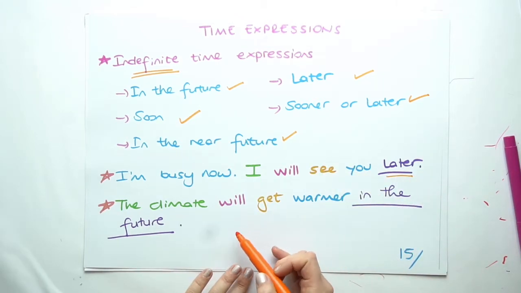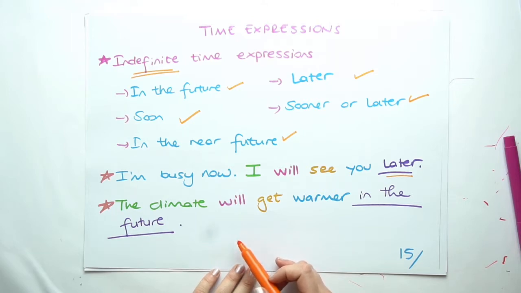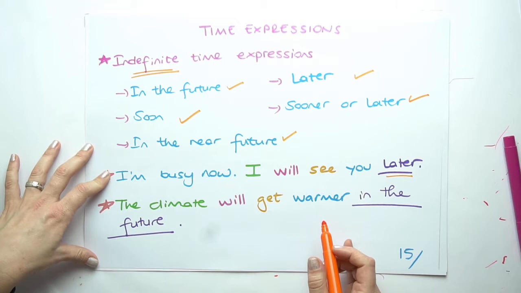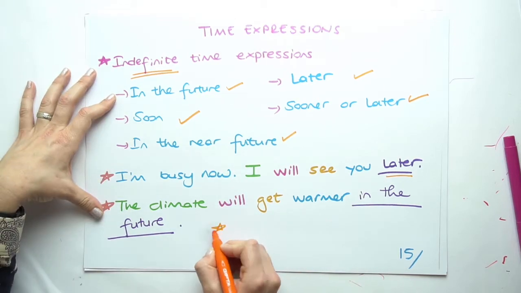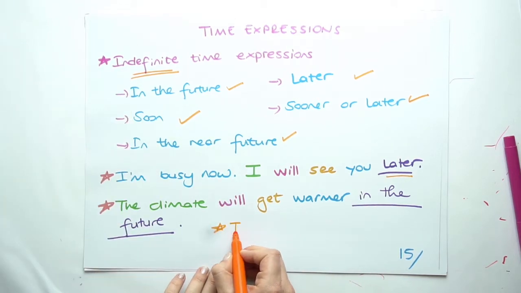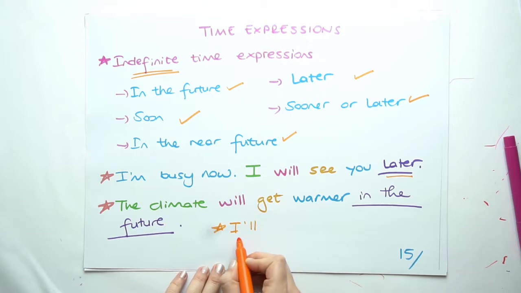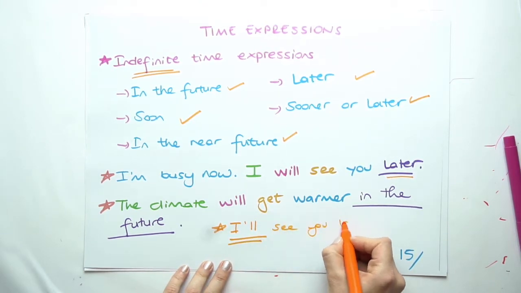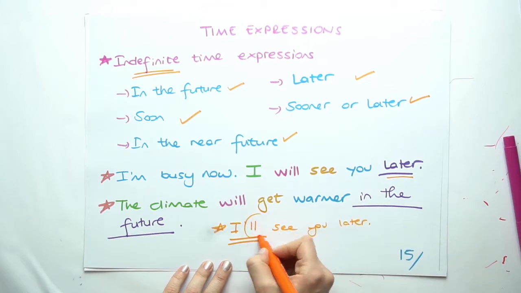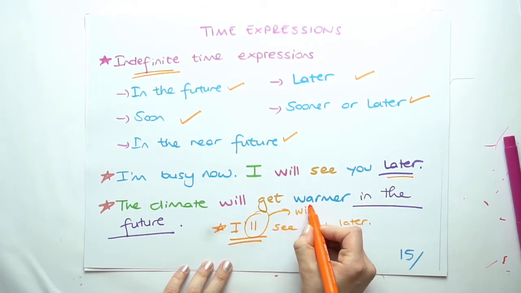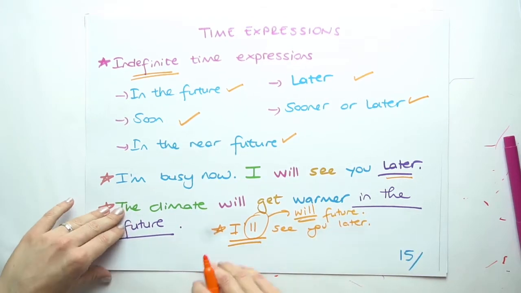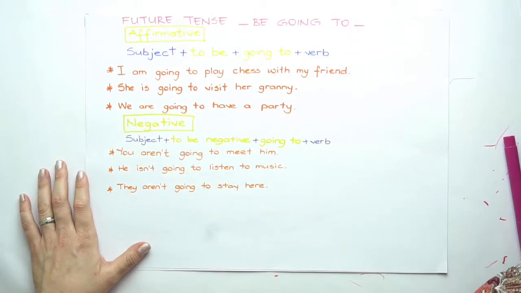The climate will get warmer in the future. In the future is an indefinite time expression. Also, we should note that in short version, we can use I'll just like this. I'll see you later. This gives me the idea that we're using will and future for our sentence.